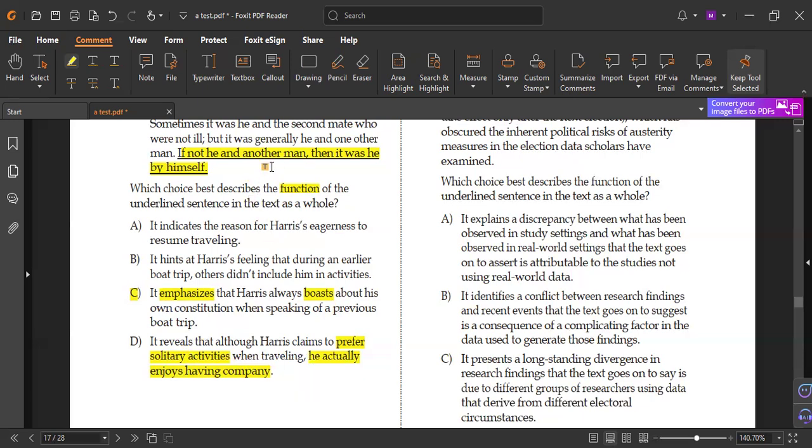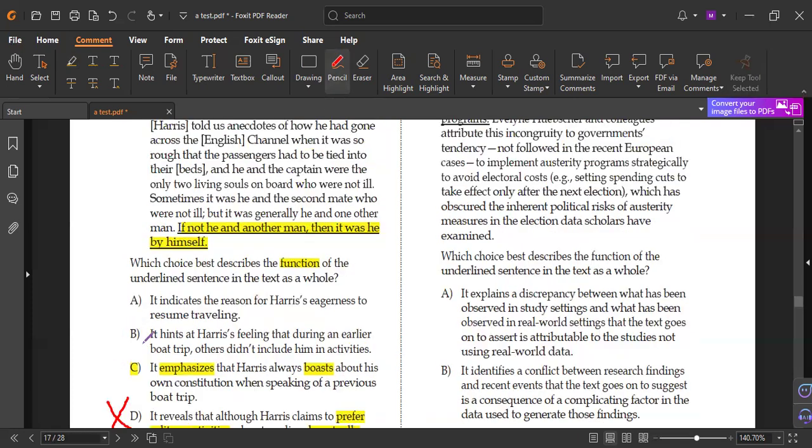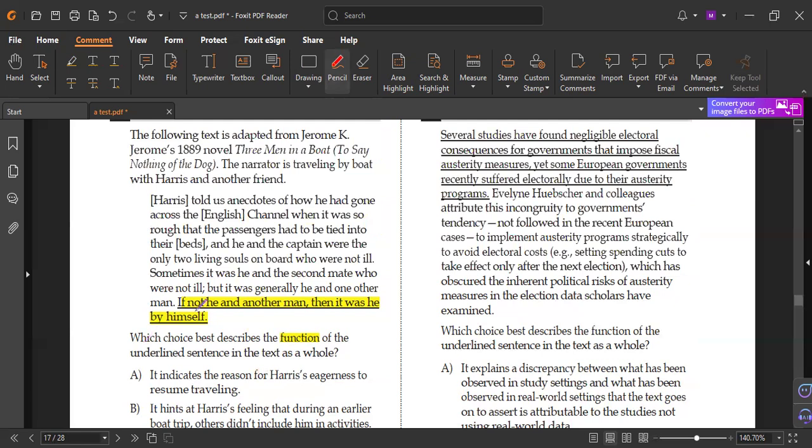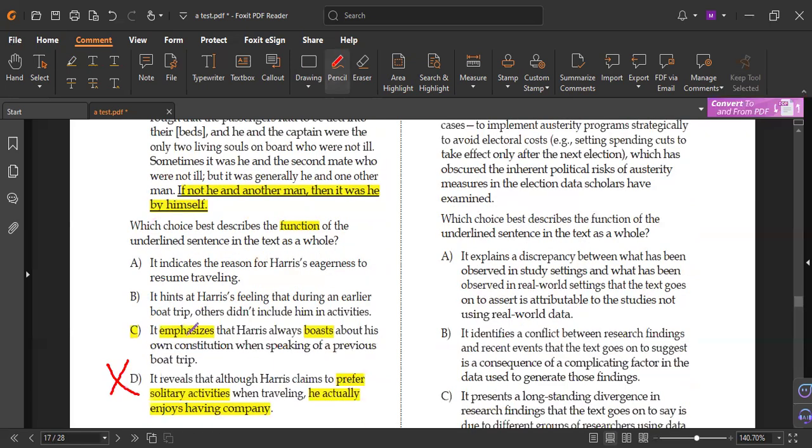It's not supported in the text or in the underlined. That means we give you ideas not mentioned in the text. Always mention in the text. This can help you. And sometimes half of the answer is correct. That's why.